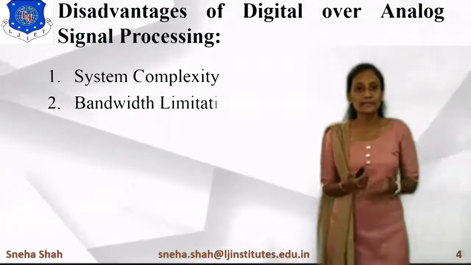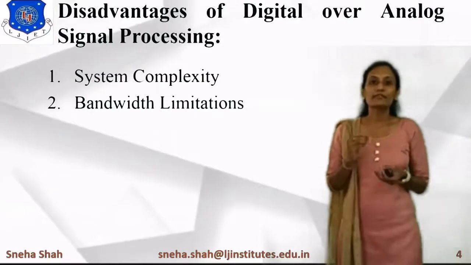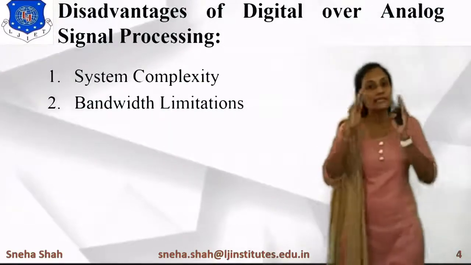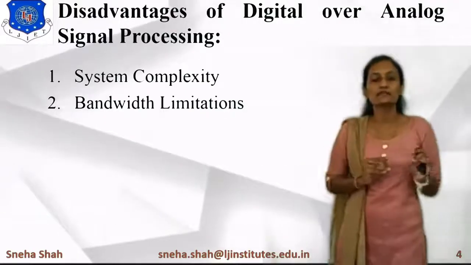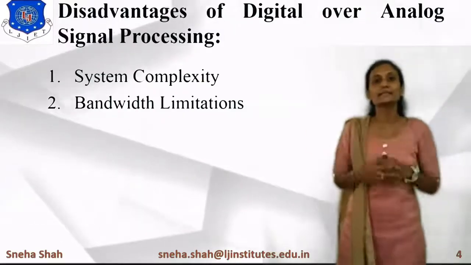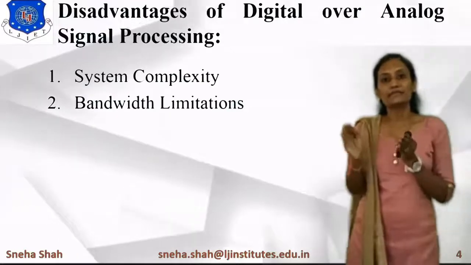How will the bandwidth be limited? If I take a continuous time signal, then for any continuous time signal, its bandwidth is fixed. But if I convert this analog signal into the corresponding digital signal, then for any one sample I have to use a number of digital bits, and each and every bit has some predefined bandwidth.